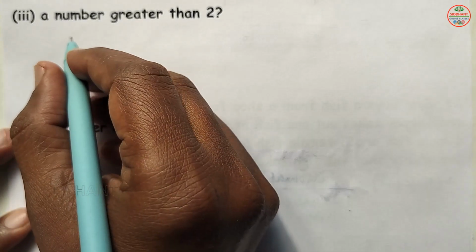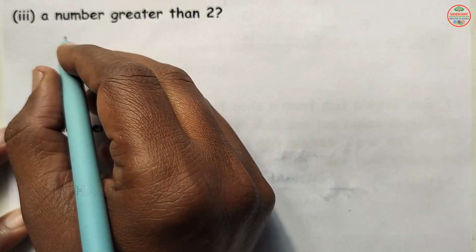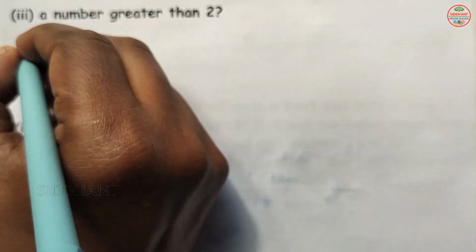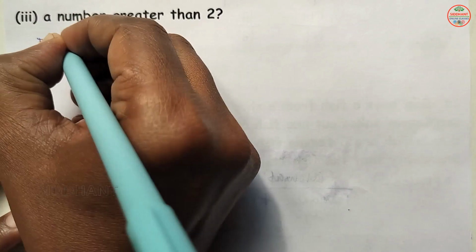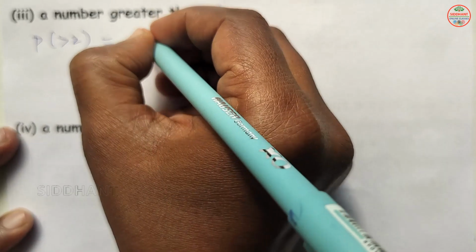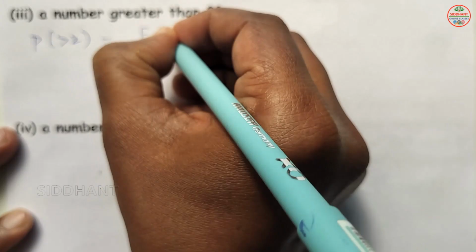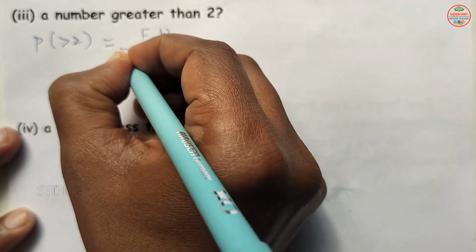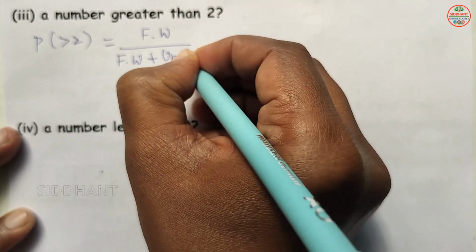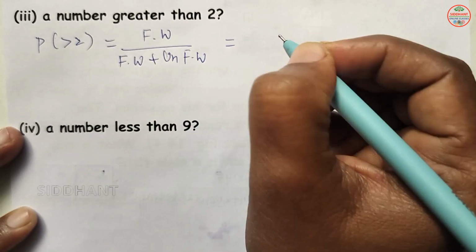Next, third one: what is the probability that it will point at a number greater than 2 here? So in the happening side they asked P of greater than 2. So the formula will be favorable ways by favorable ways plus unfavorable ways here.